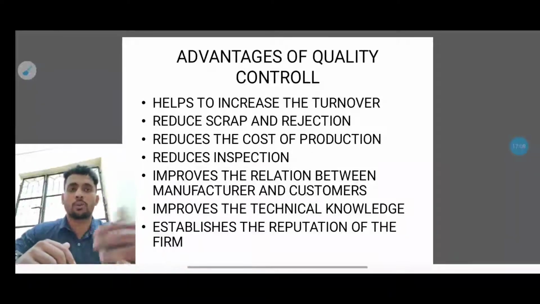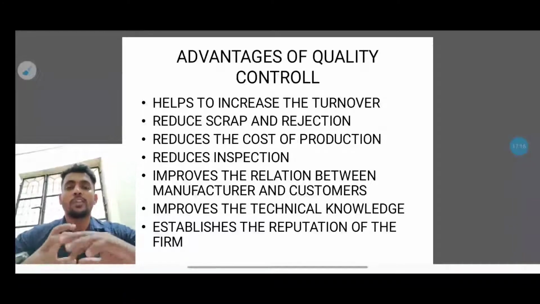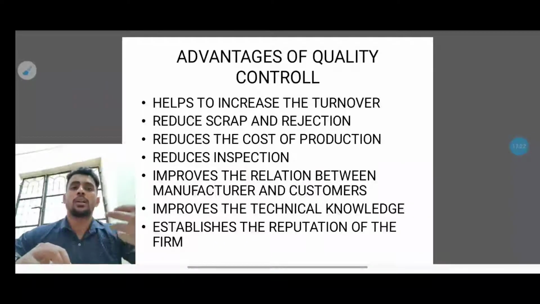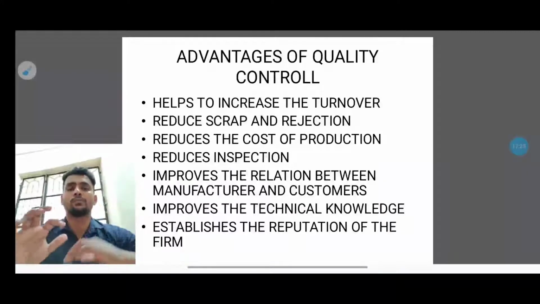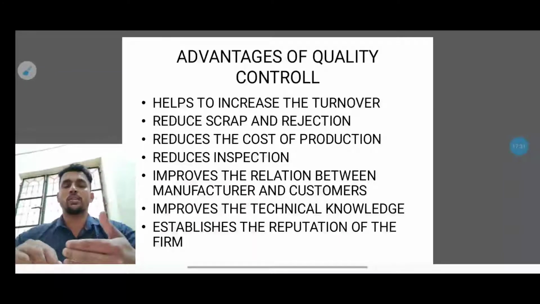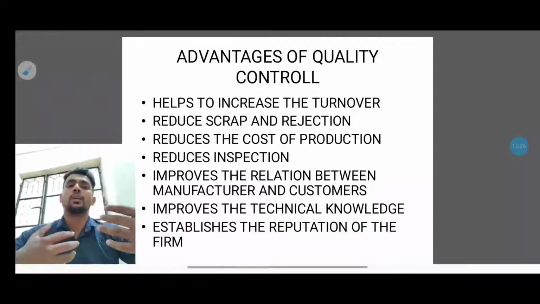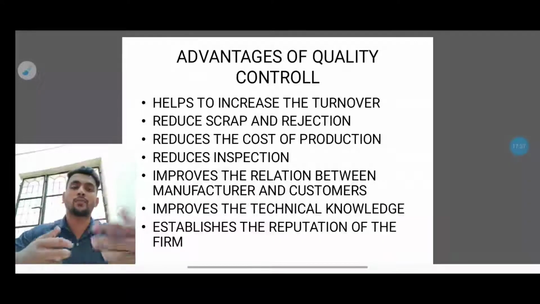So if we minimize errors, reduction of the scrap will happen. Next, reduce the cost of the production. If there is a minimization in the errors, obviously it will also reduce the cost of production. So they don't need to spend so much money for producing the particular product, so they will be really focused on reducing the cost of the product. Then reduced inspection. If errors are minimized, we can also reduce the inspection, because we know that the machine is working perfectly and the people are working perfectly, so the rate of errors will be reduced.